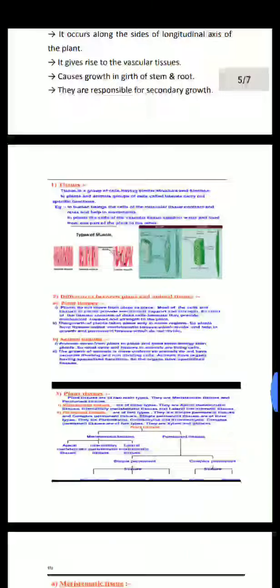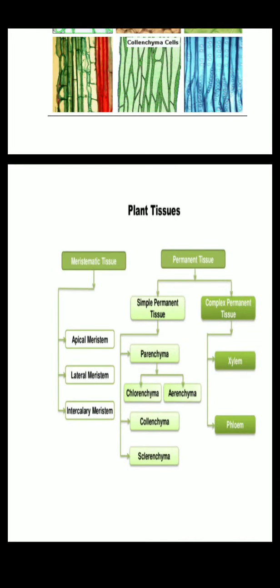See this table here. Plant tissues are of two types, meristematic and permanent tissues. First bacha, meristematic tissues are basically of three types: apical meristem, lateral meristem and intercalary meristem. And permanent tissues are of two types: simple permanent tissue and complex permanent tissue. And simple permanent tissues are further of three types: parenchyma, collenchyma and sclerenchyma.